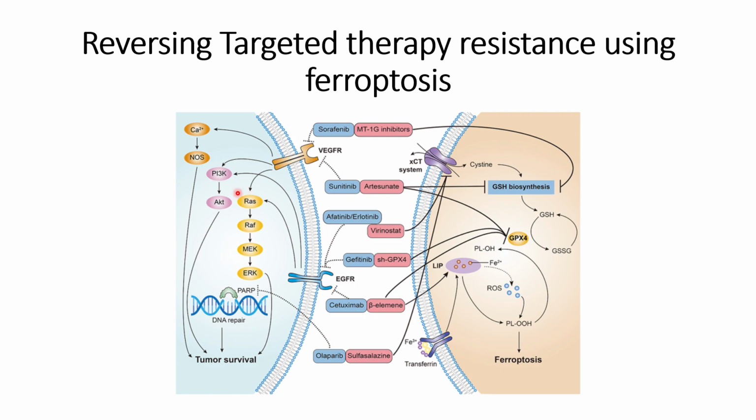And other survival pathways, such as the PI3K AKT pathway, through VEGF receptors, will continue to occur, which will prevent the tumor cells from death.